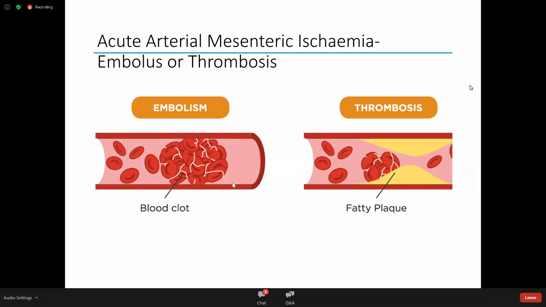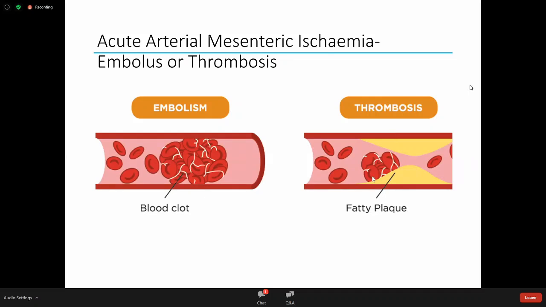Typically, the artery would be the superior mesenteric artery. And typically, this clot has travelled from a clot within the heart. So it's travelled and then blocked an otherwise normal artery. So the distinction here is that thrombosis occurs in situ.